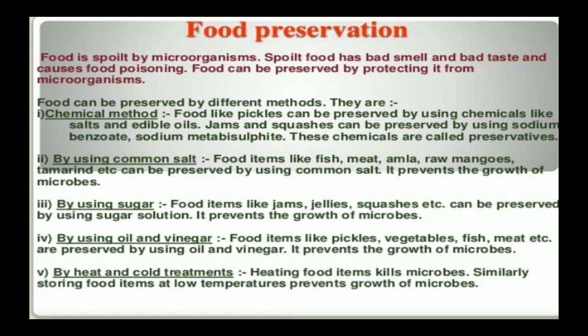That is about the chemical method. In the chemical method we use some chemicals to preserve the food, like sodium benzoate and sodium metabisulfite. These are the chemical food preservatives which we use to preserve food. Then there is common salt, a common method wherein we put salt on tamarind, meat, fish, amla, raw mangoes. All these we preserve for a longer time by putting salt, because salt absorbs all the moisture present in it.